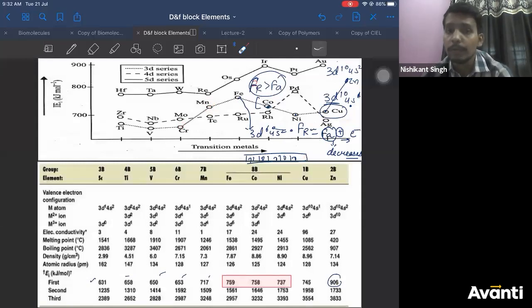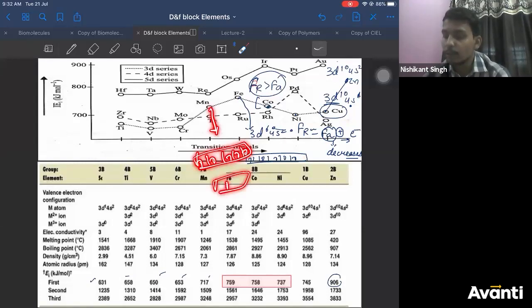What's the reason you would give? No, Kushal, it's not that. No, Athar, it's not that. Electrons start pairing from manganese 4s also. What's the reason you would give? Why ionization energy is increased? You should understand one thing carefully. In manganese, 3d5 is half filled.